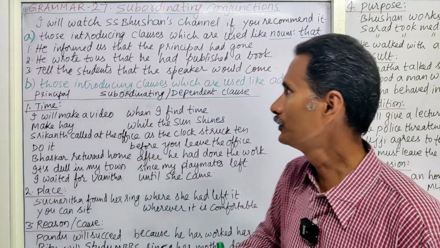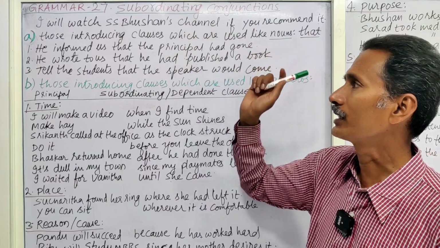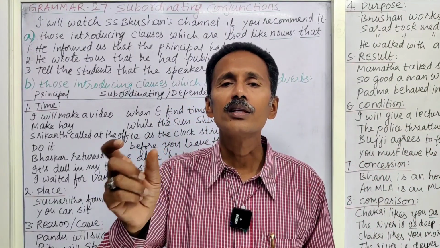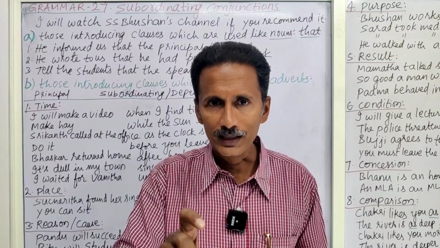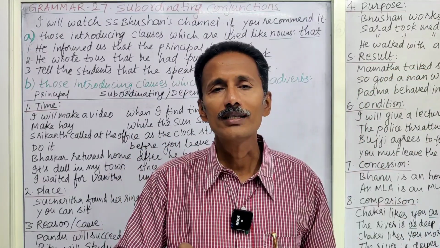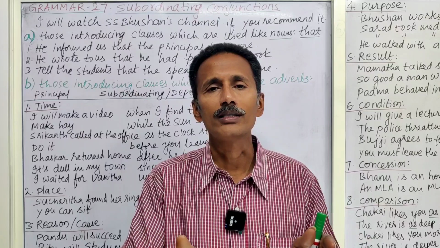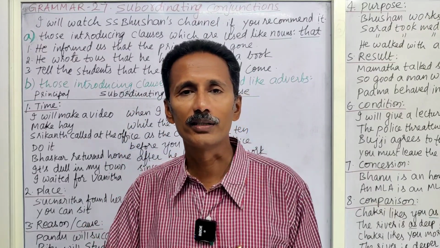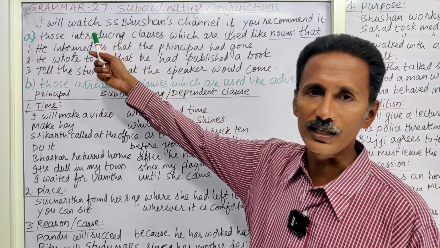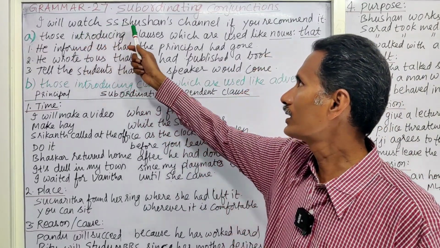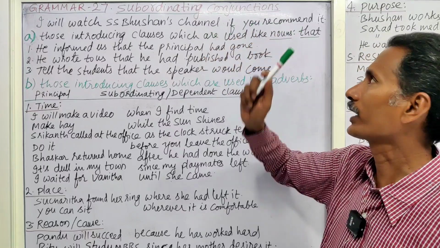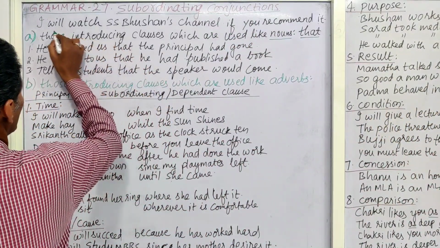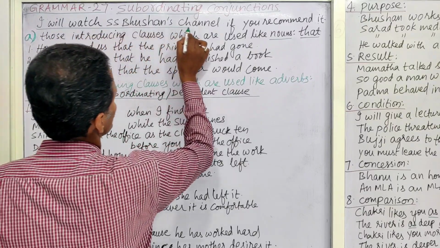Okay, now coming to the subordinating conjunctions. What is meant by a subordinating conjunction? The conjunction that is used to join a main clause and a subordinate clause is called a subordinating conjunction. Now let us take this sentence for example: I will watch SS Bhushan's channel if you recommend it. Okay, I will watch SS Bhushan's channel, up to this,